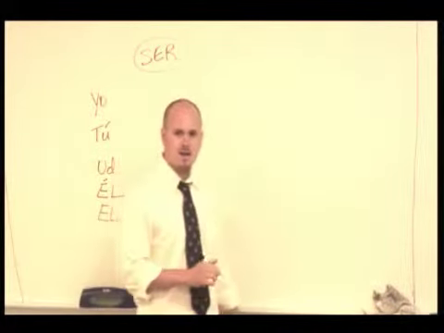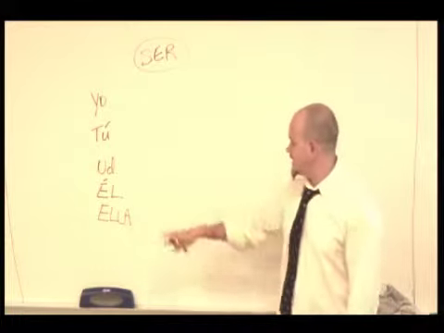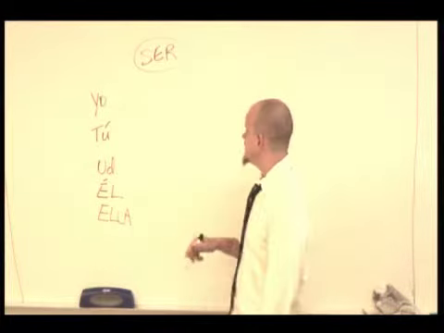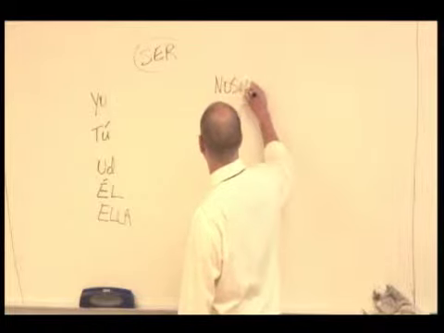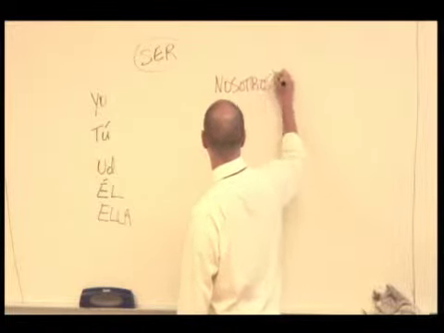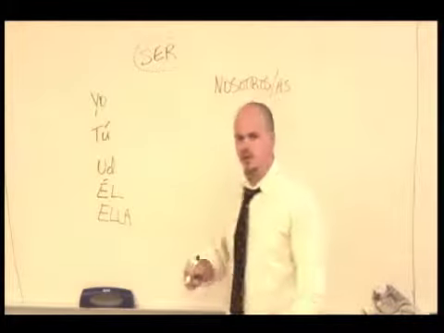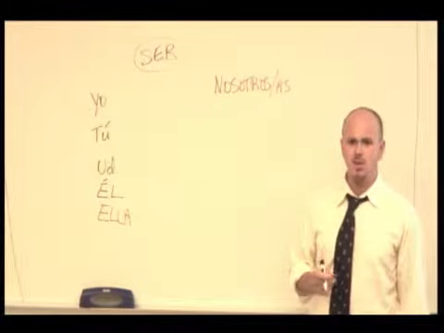And we had él and ella, which meant he and she. We then had nosotros and nosotras, which you'll remember meant we.